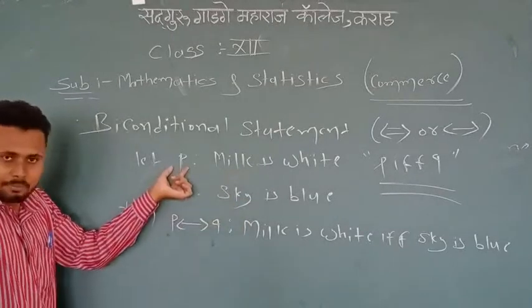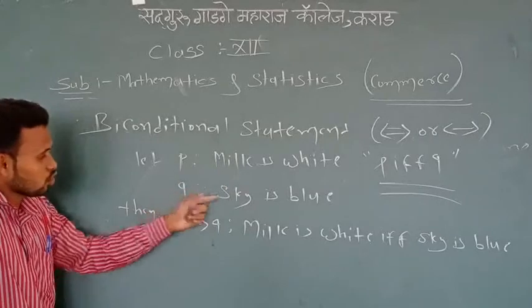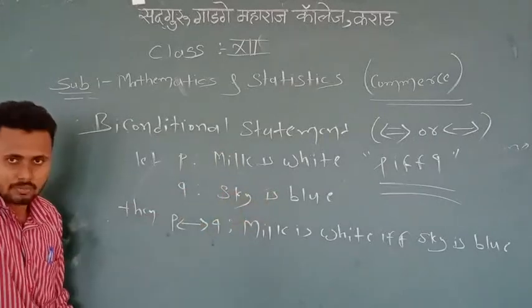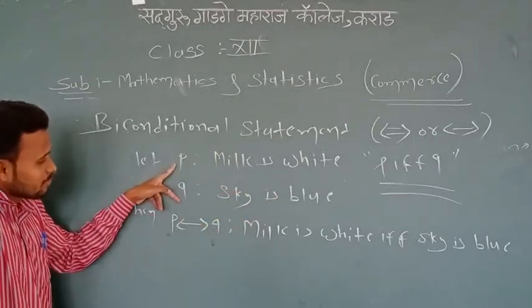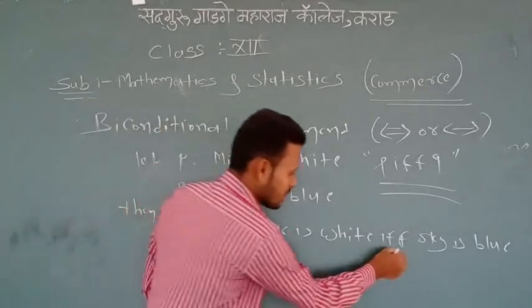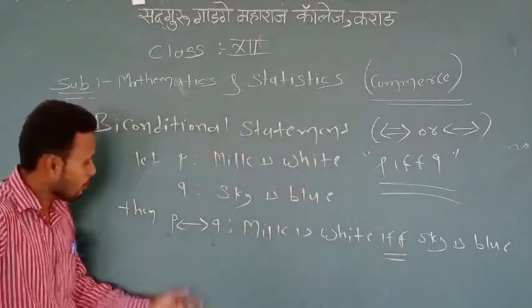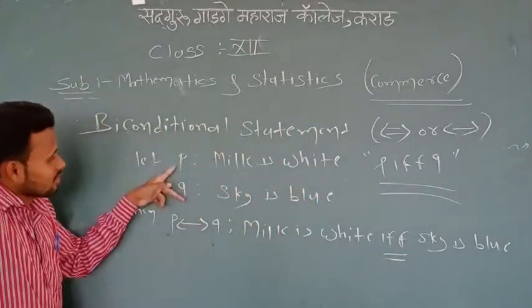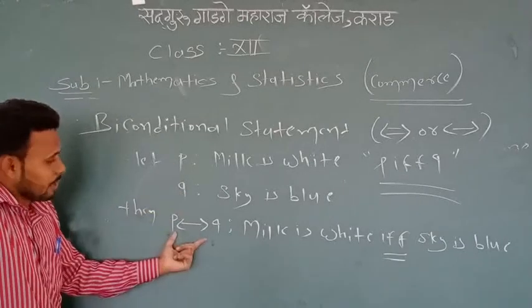Example: let P denote milk is white, Q denote sky is blue. These two are simple statements. We connect these two simple statements by the group of words if and only if. Then we get a biconditional statement of those simple statements, P if and only if Q.